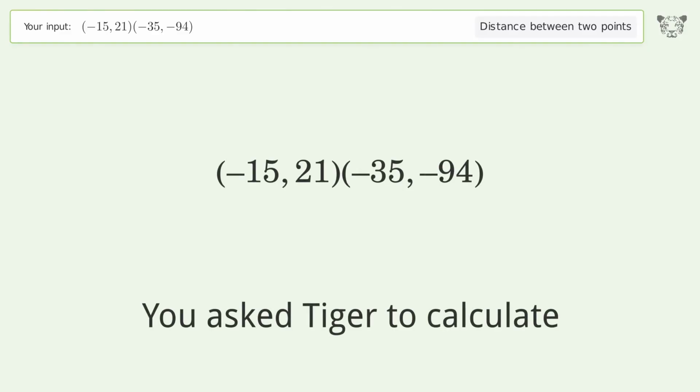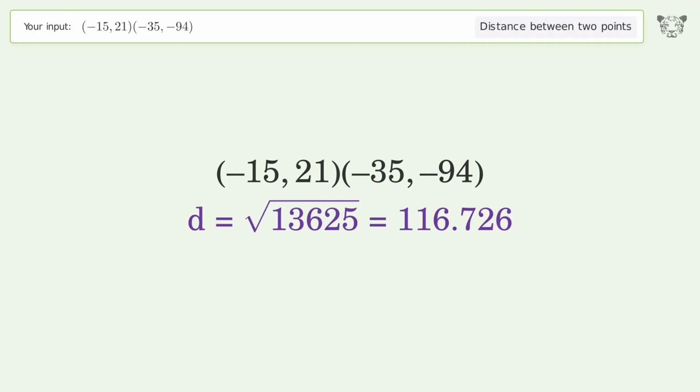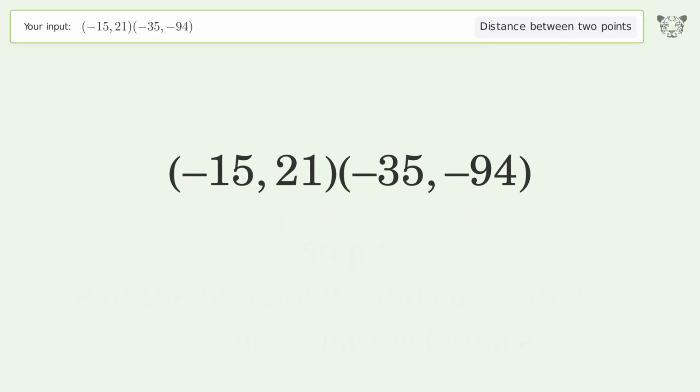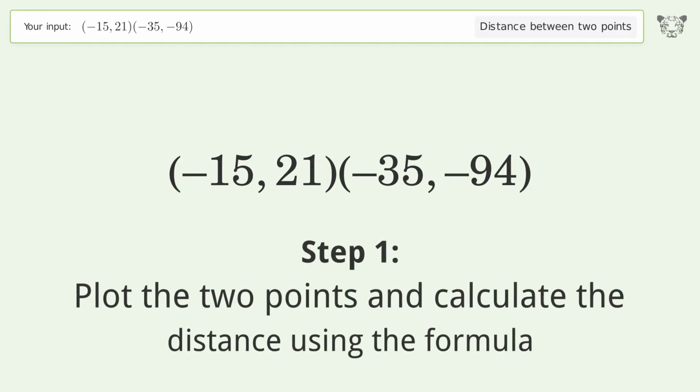You ask Tiger to calculate. This deals with the distance between 2 points. The distance between the 2 points is the square root of 13,625 or 116.726. Let's solve it step by step. Plot the 2 points and calculate the distance using the formula.